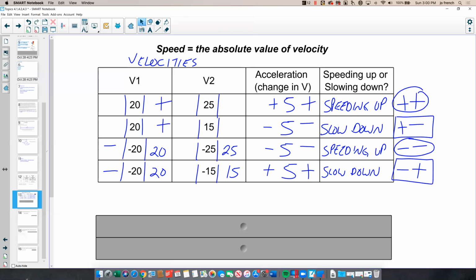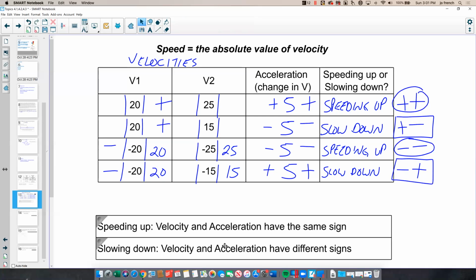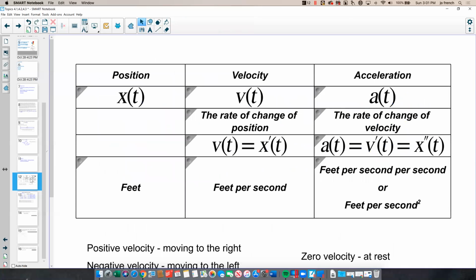I hope you see the pattern. Speeding up, velocity and acceleration will have the same sign, and slowing down, velocity and acceleration will have different signs. So those are important pieces of information to remember. Let's go back and take a quick look at our summary table.